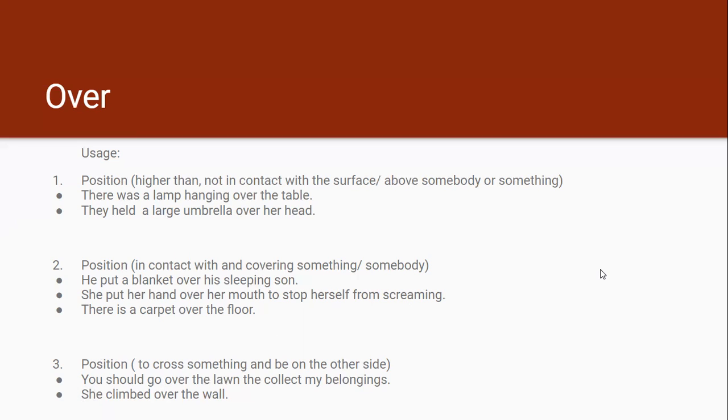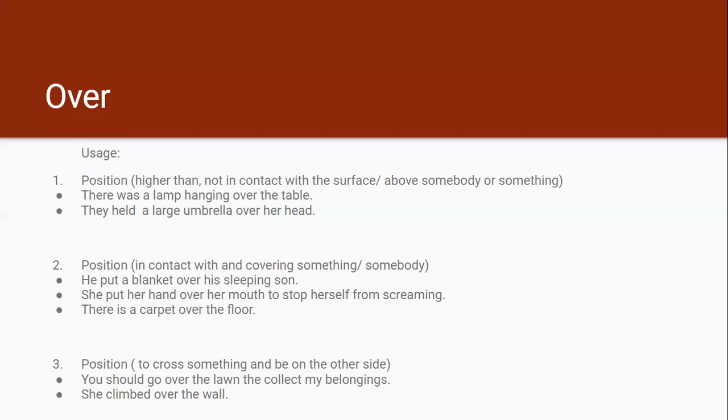Then over can also be used to denote position when someone crosses something and is on the other side. We have an example. You should go over the lawn and collect my belongings. So you should cross the lawn, go to the other side and collect my belongings, which are lying there on the other side.